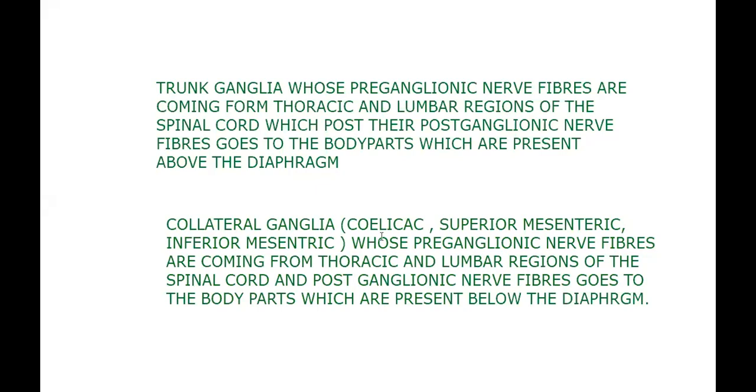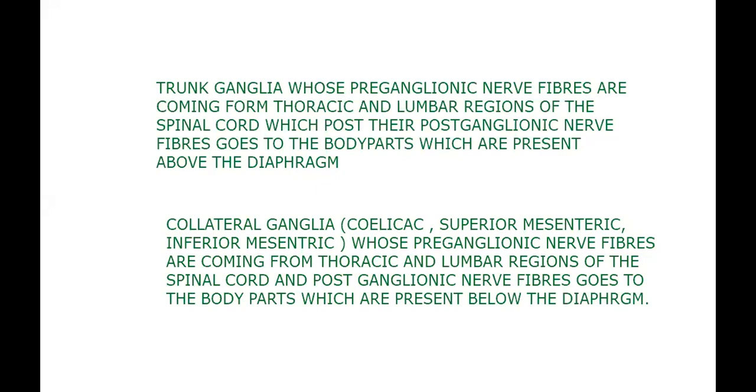The collateral ganglia, celiac, superior mesenteric and inferior mesenteric ganglia, are said to be the collateral ganglia, whose preganglionic nerve fibers are coming from the thoracic and lumbar regions of the spinal cord, and their postganglionic nerve fibers go to the body parts which are present below the diaphragm. For that, we paid the effort.